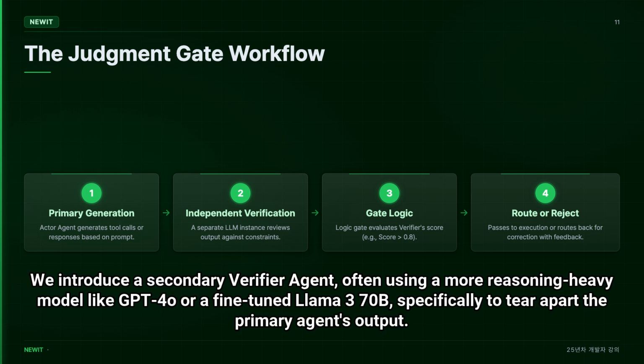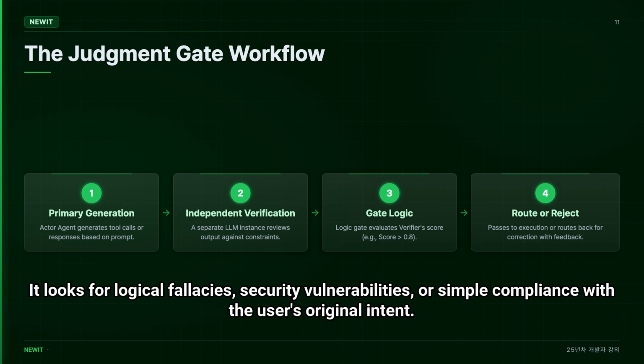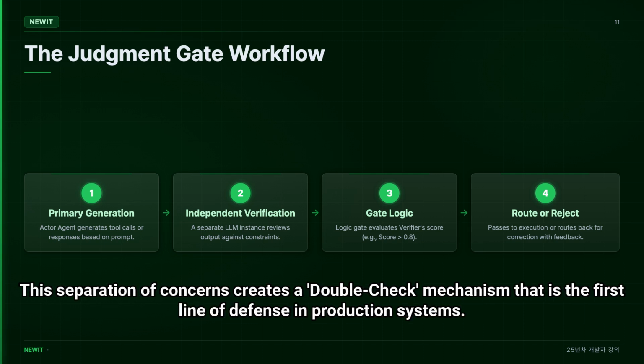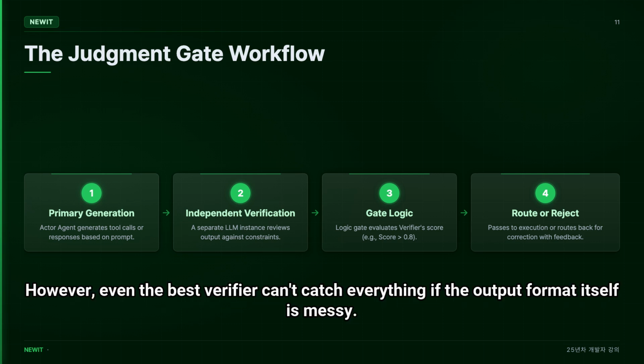We introduce a secondary verifier agent, often using a more reasoning-heavy model like GPT-4 or a fine-tuned Llama 3 70B, specifically to tear apart the primary agent's output. The verifier doesn't build, it only critiques. It looks for logical fallacies, security vulnerabilities, or simple compliance with the user's original intent. This separation of concerns creates a double-check mechanism that is the first line of defense in production systems. Without this gate, your agent is just a runaway train of optimistic hallucinations.